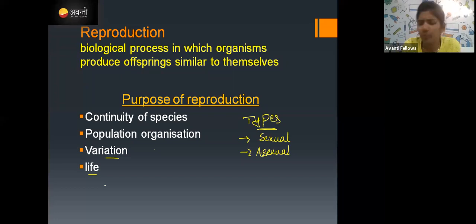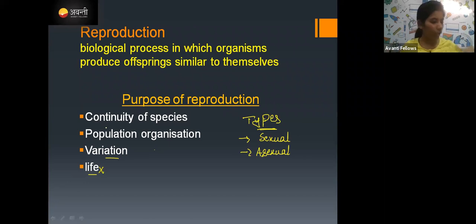After many years, now reproduction has ceased. What is going to happen? After many years, there is no life at all. So for life, reproduction is required, to continue its own species, and for population organization.